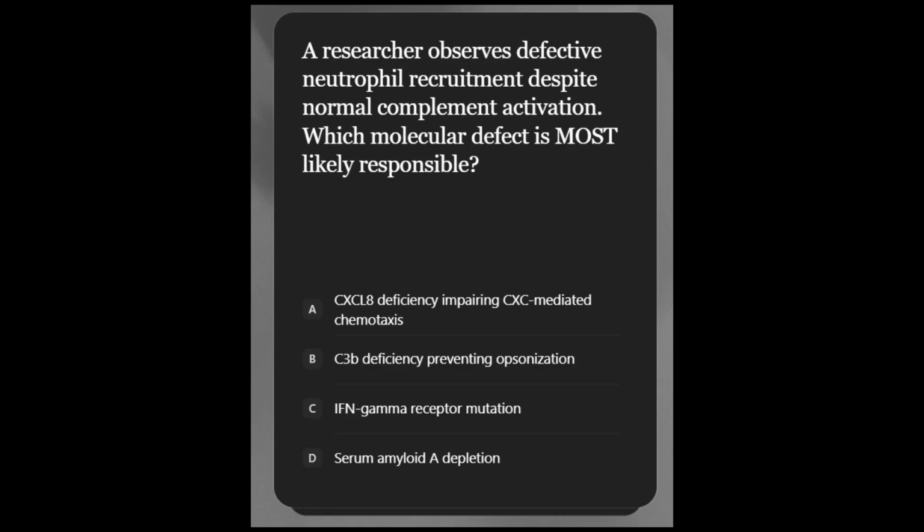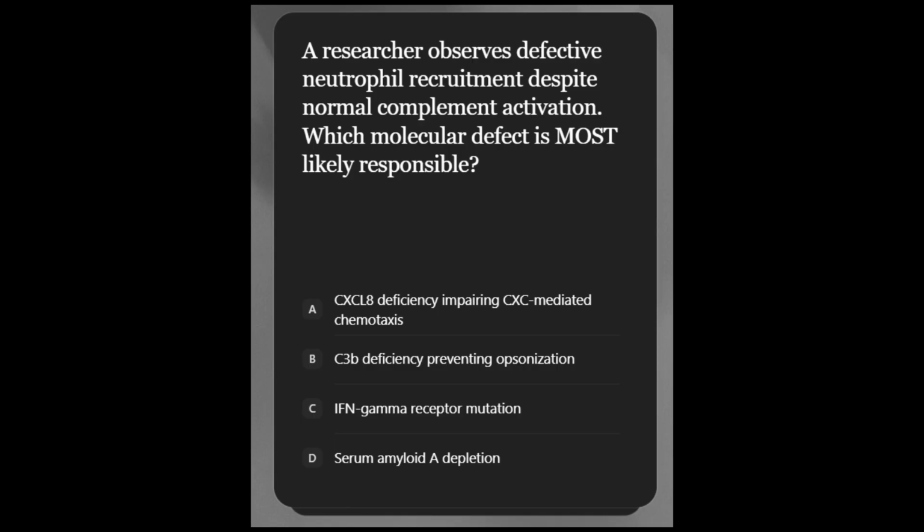A researcher observes defective neutrophil recruitment despite normal complement activation. Which molecular defect is most likely responsible? Let's discuss this question. As we can see, there is proper, normal complement activation, but there is defective neutrophil recruitment. So what is the most likely defect observed?